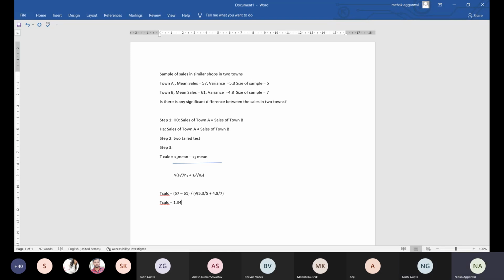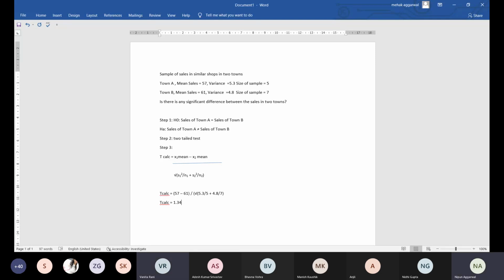So it is 1.06 plus 4.8 divided by 7. Sir, in the formula S1 square, that means variance square? No. S1 is your standard deviation. So S1 square is your variance. The square of your SD is the variance. So variance is given directly. Okay, fine.